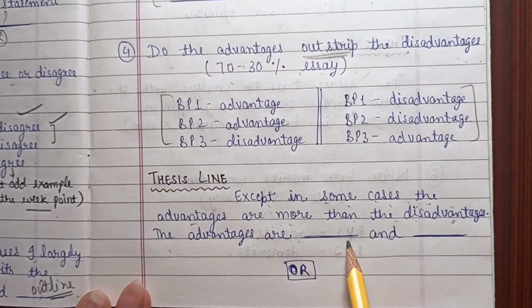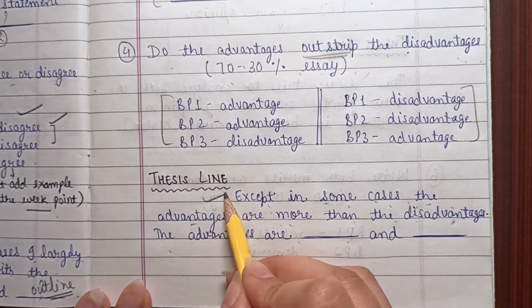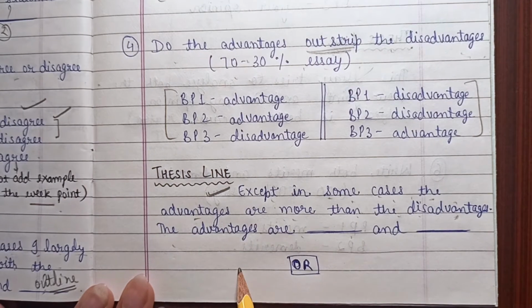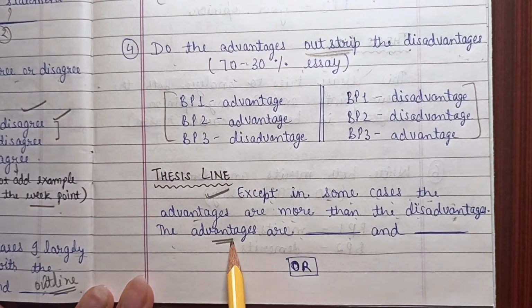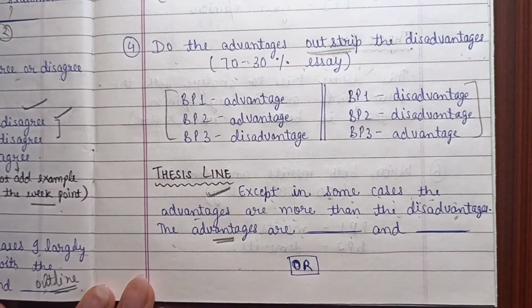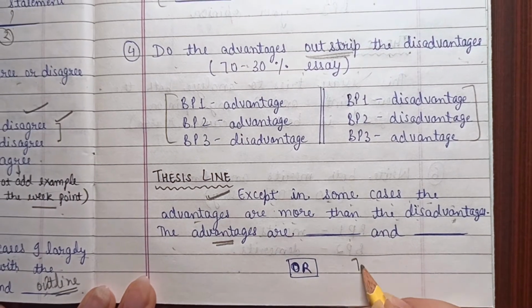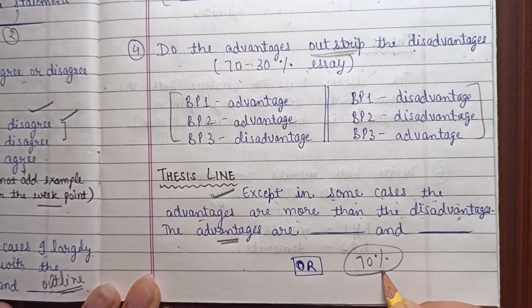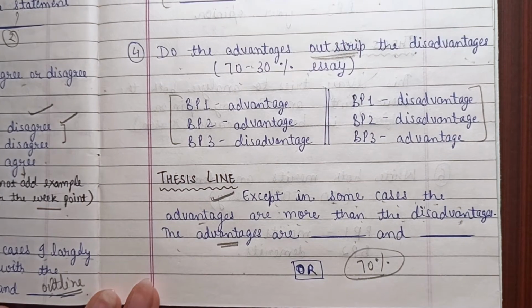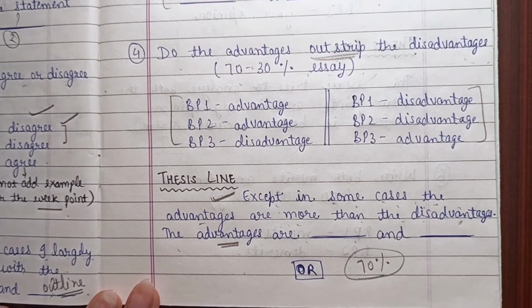If you are writing this statement, then you will provide the points for advantages, and if you disagree with the statement, you will provide the 70% ideas that you are going to write in the next PPs, the ones you are supporting the most, right?